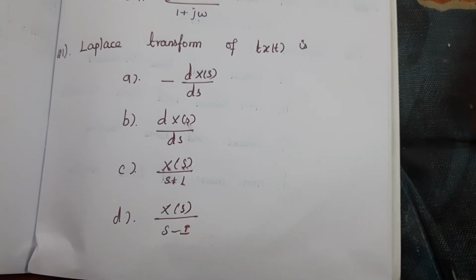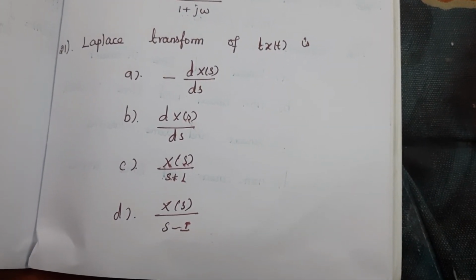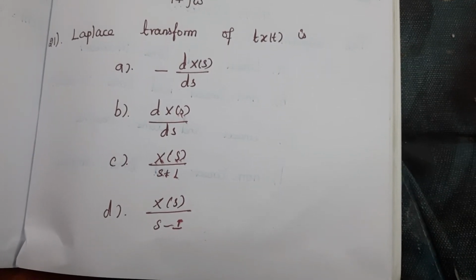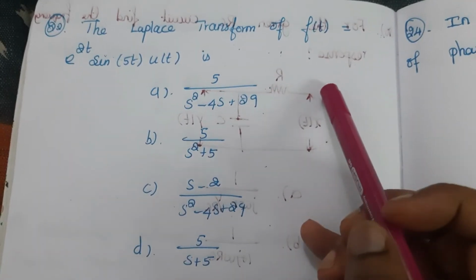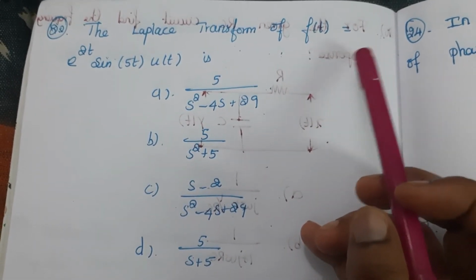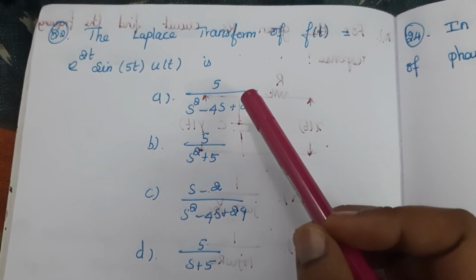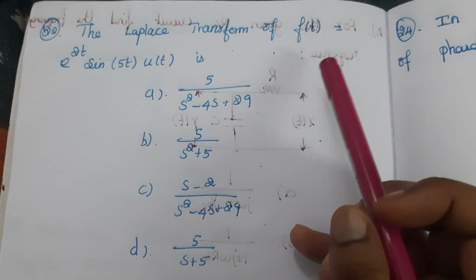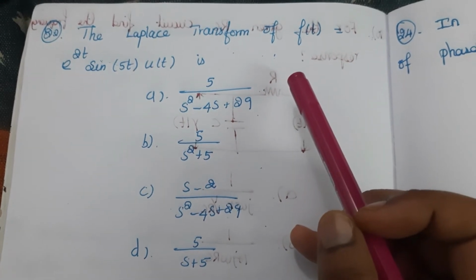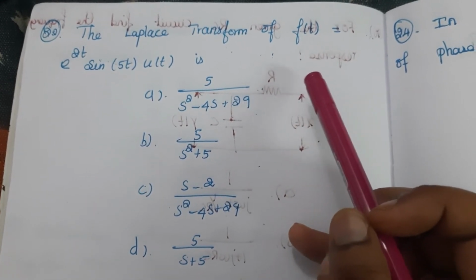21 question, Laplace transform of t into x of t is. Next question, the Laplace transform of f of t is equal to e power 2t into sin 5t into u of t is.